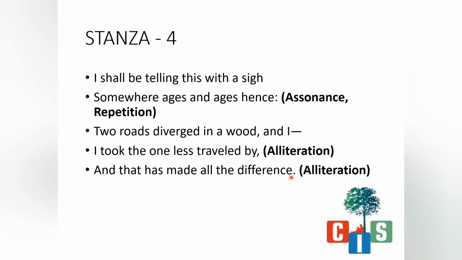Now the last one, "and that has made all the difference." Here also the same alliteration. So here also T, that is a consonant letter, and here also the starting letter is T. So T is used twice in the sentence. Consonant letters are used twice in a sentence. That is the reason it is known as an alliteration.